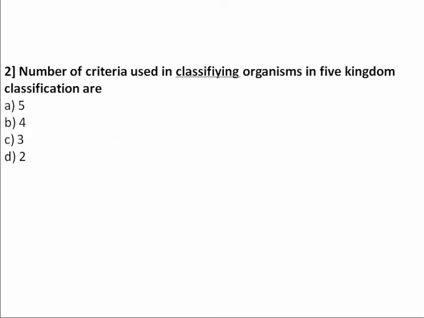These are all the five criteria which are used in classifying organisms in Whittaker's system, the five kingdom system of classification. So for the second question, our answer is option A, 5. The number of criteria is 5 only. And move on to the next question, that is the third question.